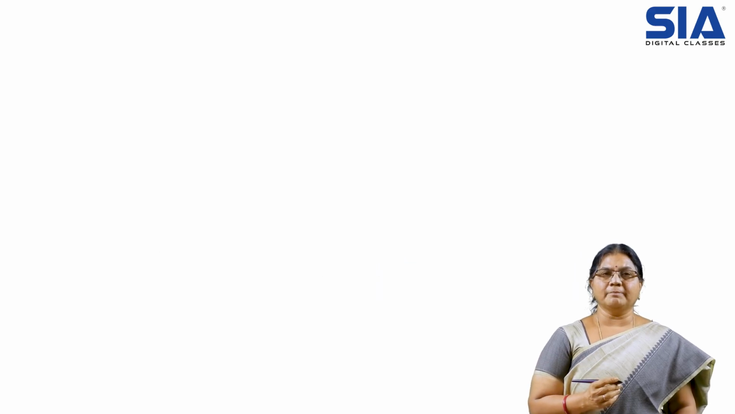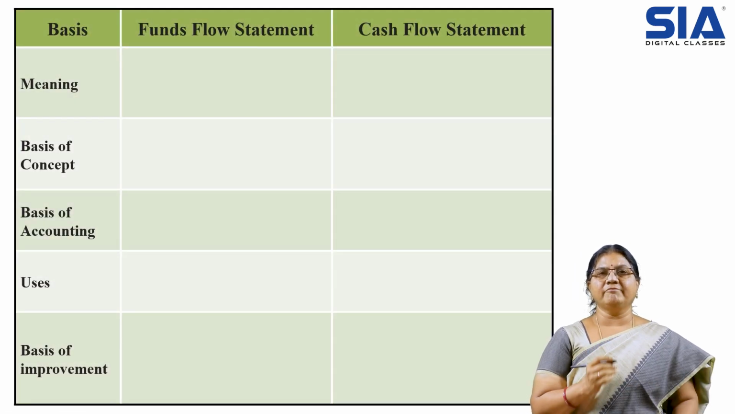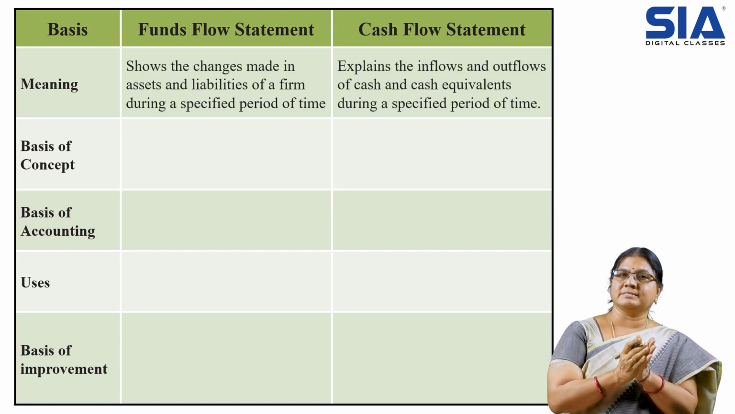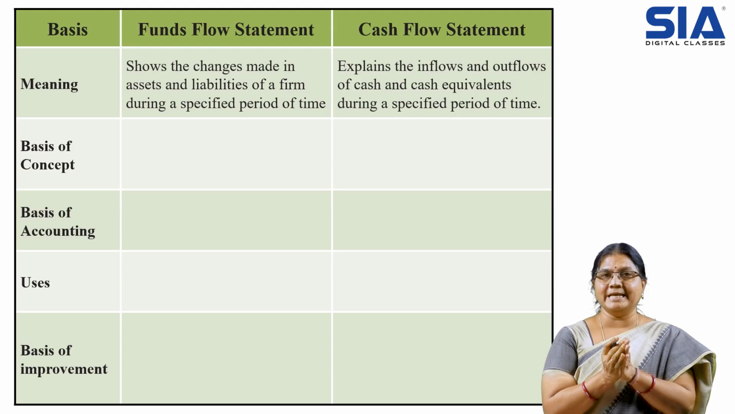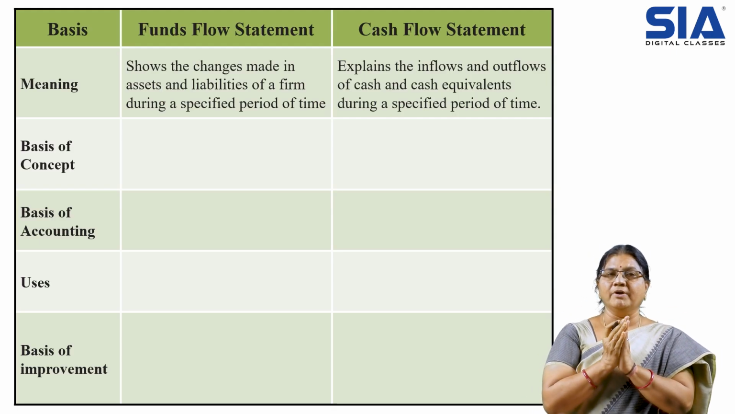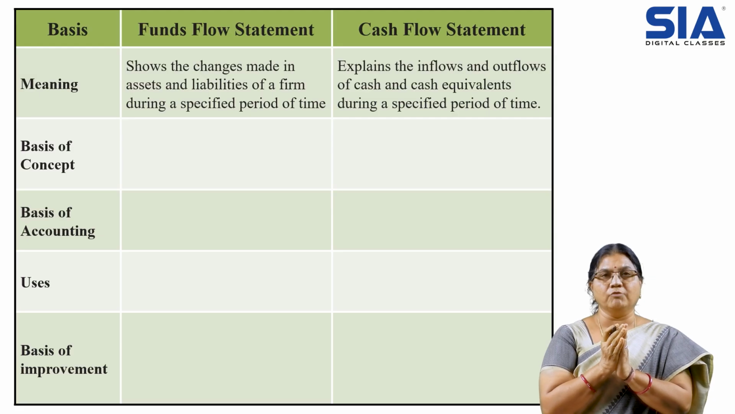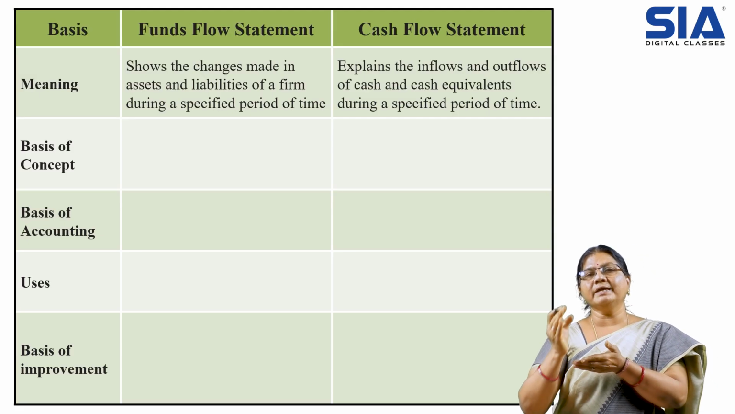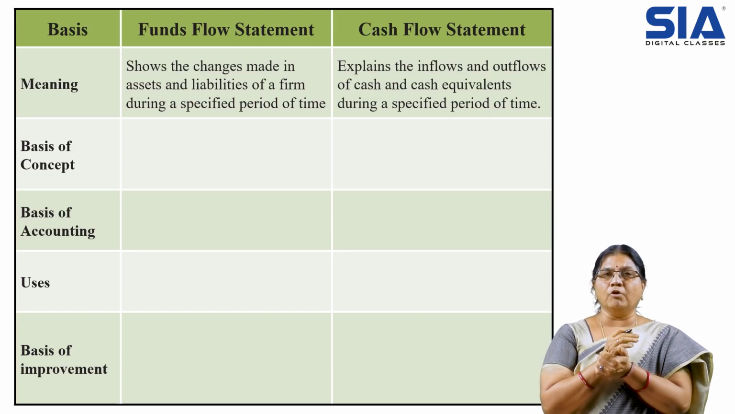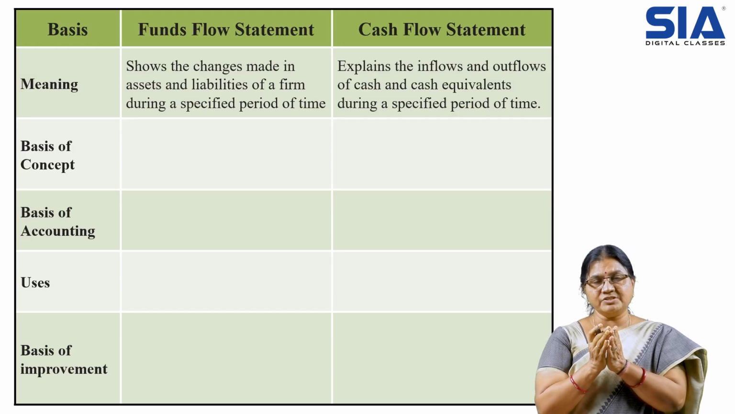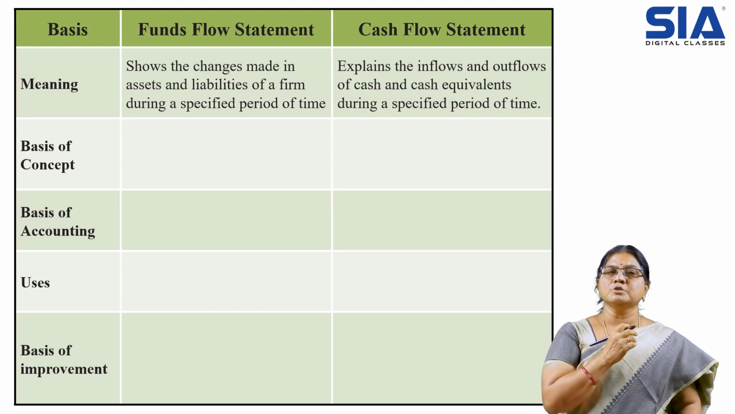Coming to funds flow statement, it is a statement prepared where we try to understand the movements in the liabilities and assets. Whatever the changes that take place in the assets and liabilities in the given period of a firm, it shows the differences between assets and liabilities. And coming to the cash flow statement, it shows the changes that happened in the current asset, the cash and cash equivalents of an organization within the given period.